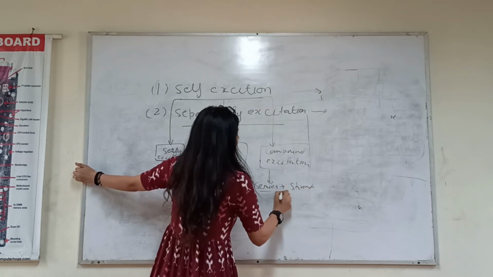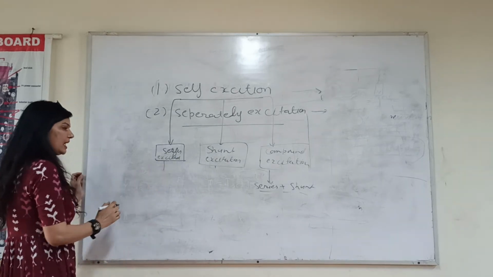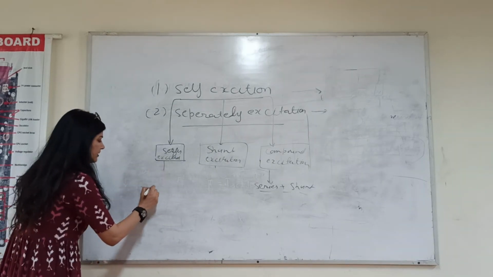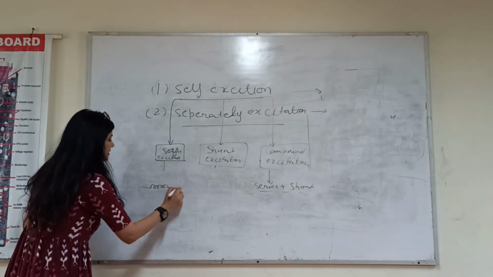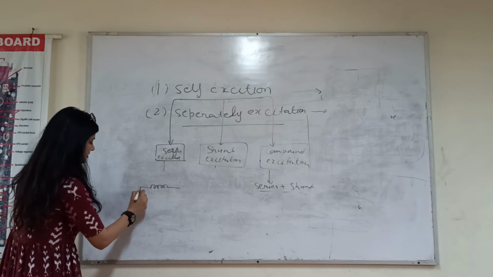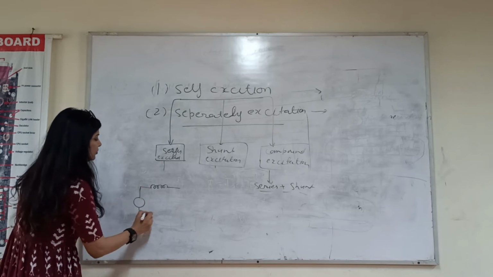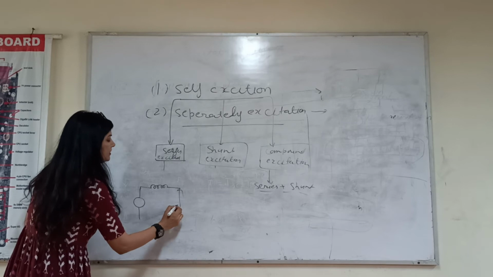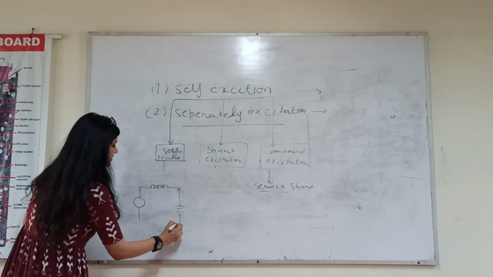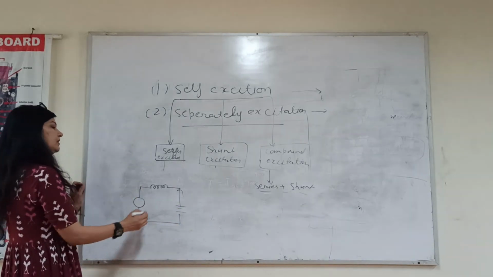Means the diagram will be, if this is your DC series motor, there is the supply line, voltage supply across it.